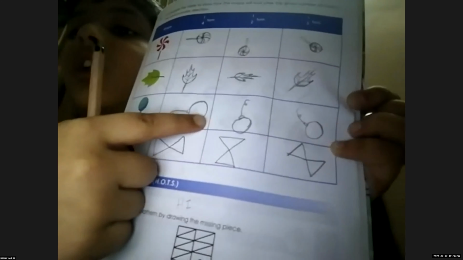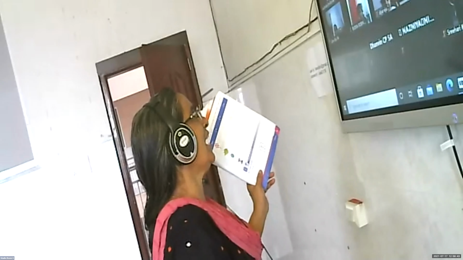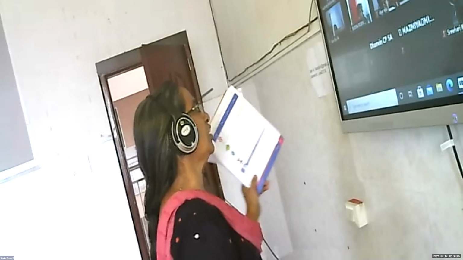I drew it clockwise, but in the camera it's showing anti-clockwise. Listen, you have to draw it in the anti-clockwise, not in the clockwise direction.